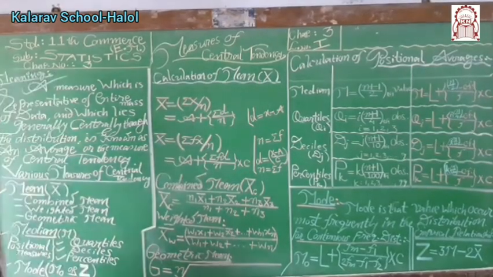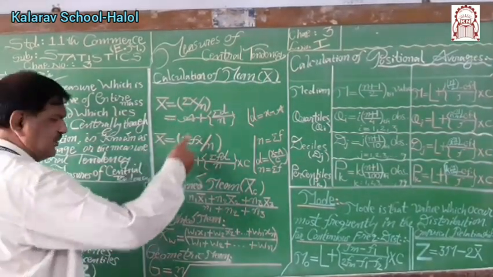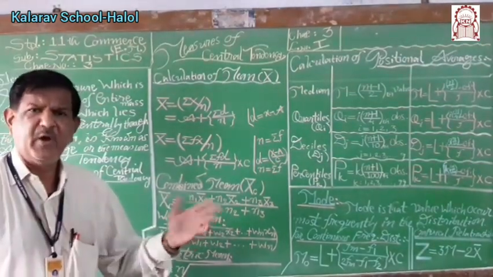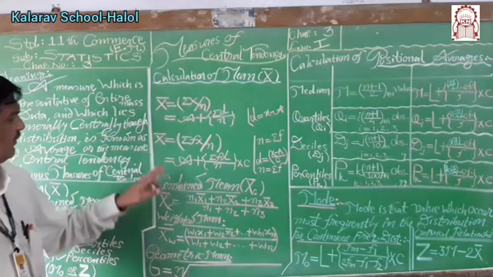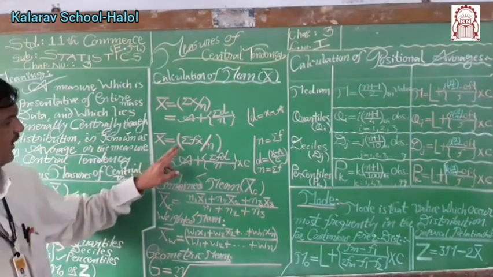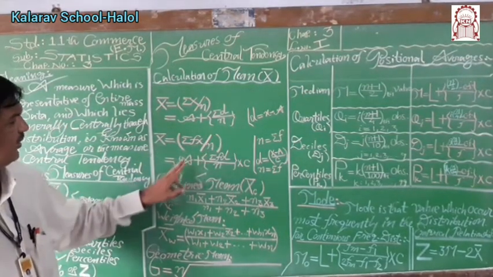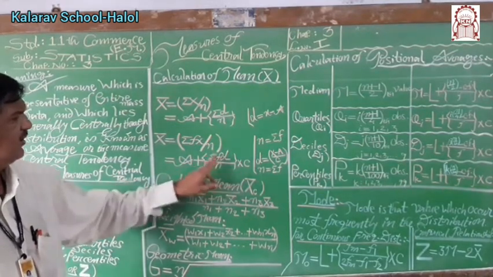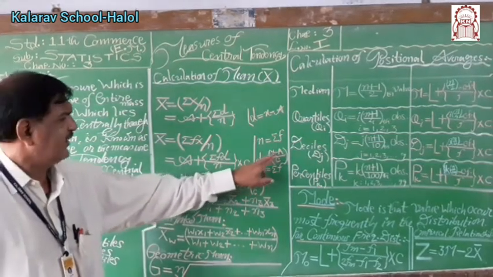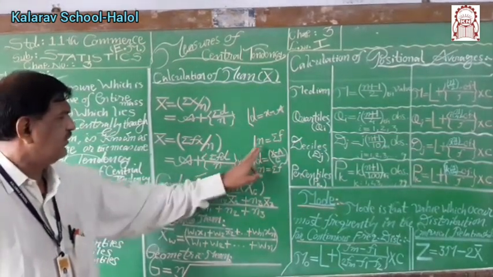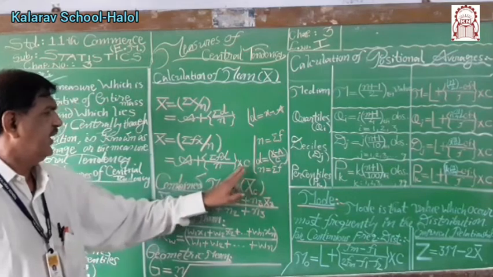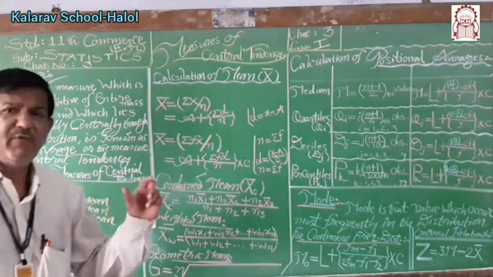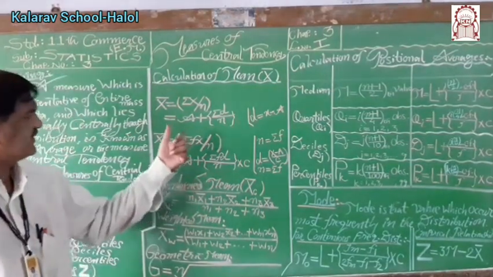For frequency distribution, either discrete type or continuous type, x bar is given by sigma fx upon n, or a plus sigma fd upon n multiplied by c, where d stands for x minus a upon c, n stands for summation of all frequencies, c stands for class interval, and a for the assumed mean.